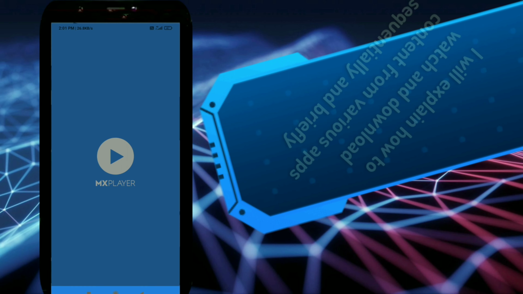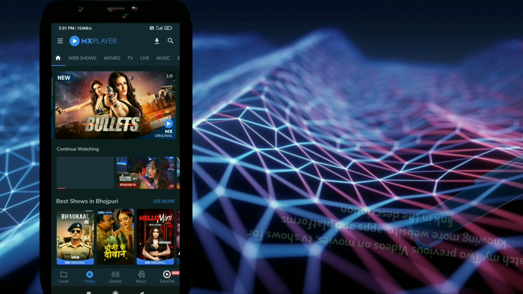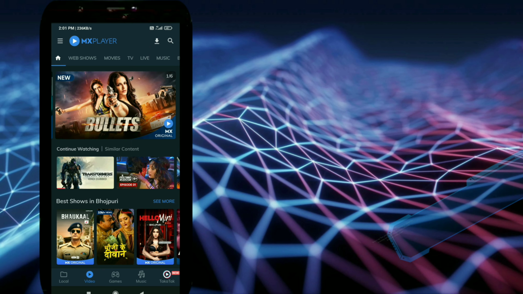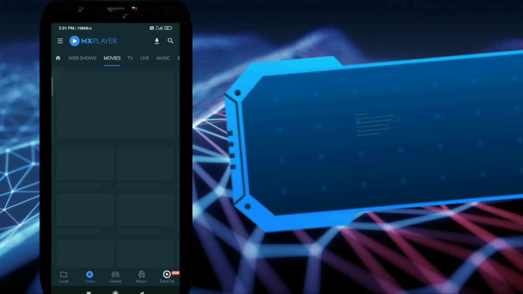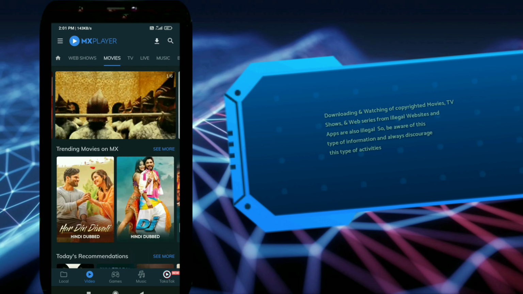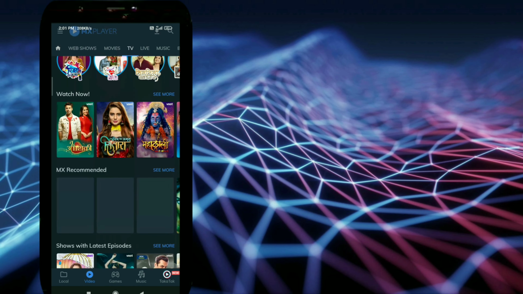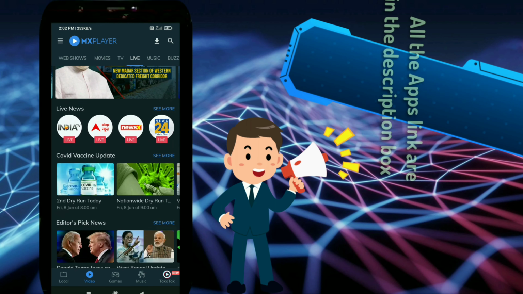The first one in my list is MX Player, a very popular digital player platform which provides you a plethora of web series, TV shows, movies, and live shows free of cost. It is a very popular OTT platform right now. It is highly rated on Play Store and App Store. It is also available on web.